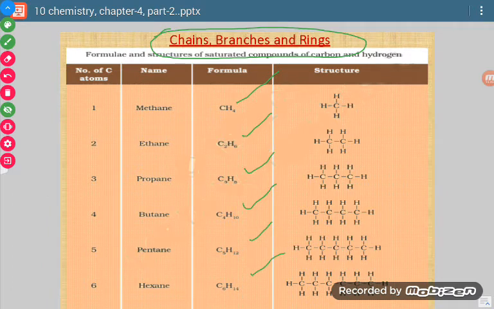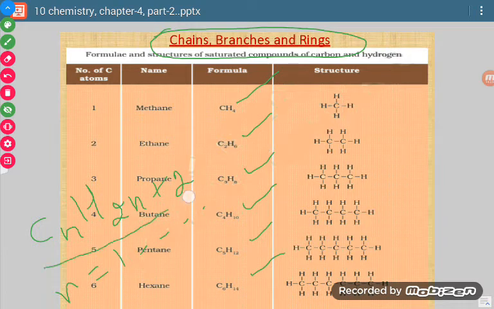Now see, these are all alkanes. They have the general formula CnH2n+2. Here n we have to start from 1 onwards. So if I put the n value as 1, then it comes out to be CH4, and that is methane. If it is 2, then it is ethane, and the formula is C2H6.